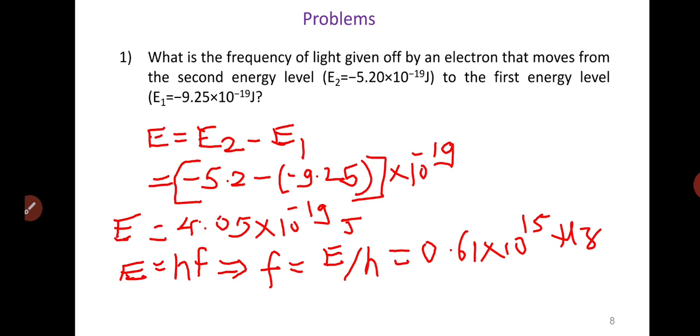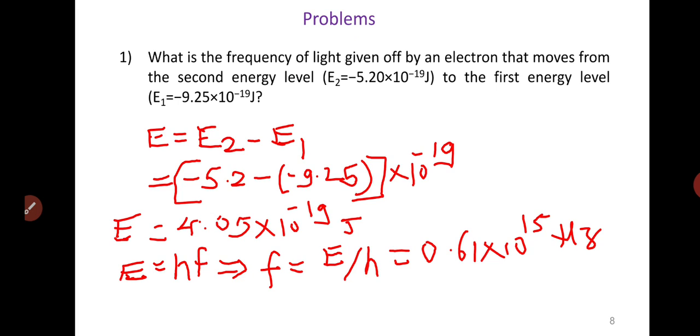Here the second energy level is E2 equal to minus 5.2 into 10 to the power of minus 19 joule, and the first energy level, the lower energy level, is E1 equal to minus 9.25 into 10 to the power of minus 19 joule.